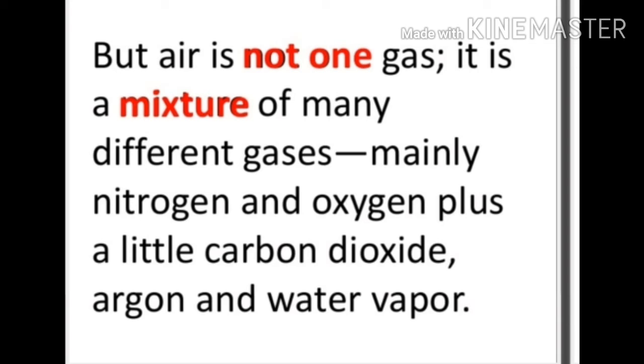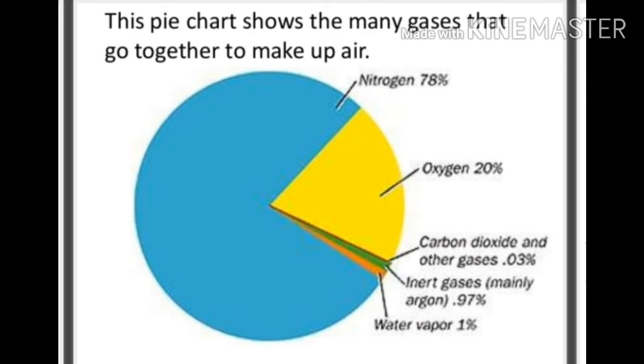The rest of the gases are very, very little. Now children, you are seeing the pie chart, which shows many gases that together make up air. You can see the blue part. This is nitrogen and it makes up 78%. The yellow part is oxygen, 20%. Carbon dioxide and other gases form the green part. Water vapor forms the orange part and is 1%. Inert gases along with carbon dioxide are present in 0.03%.